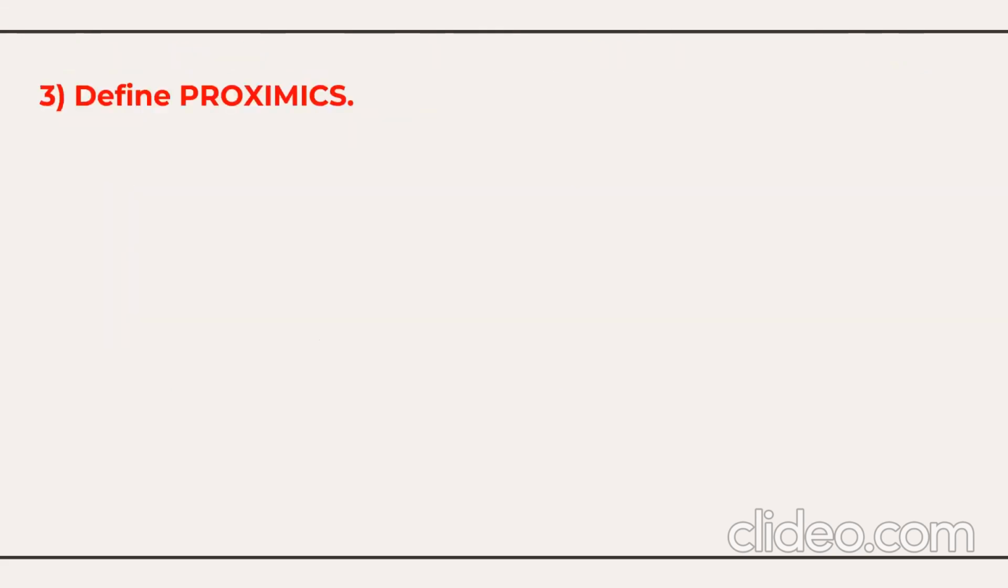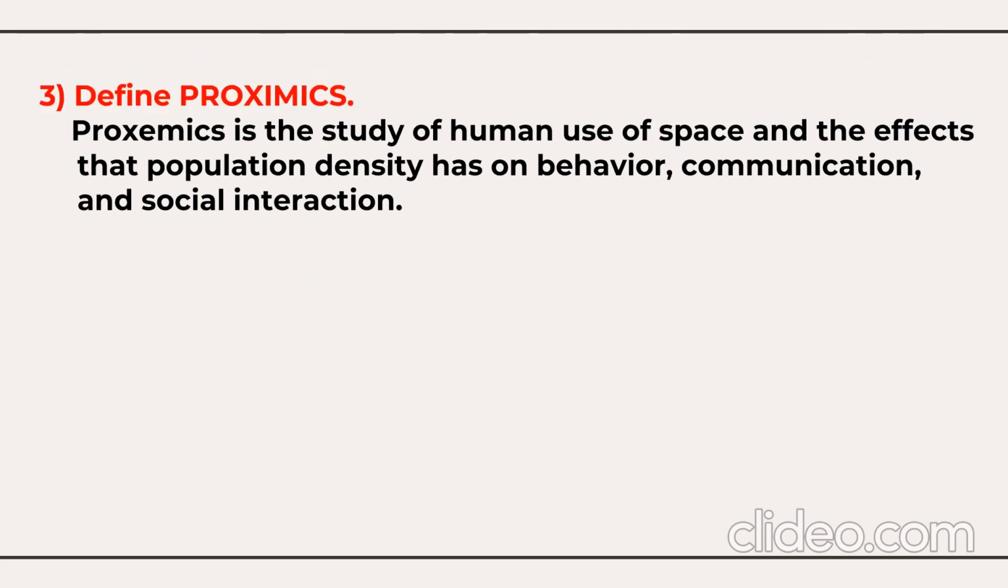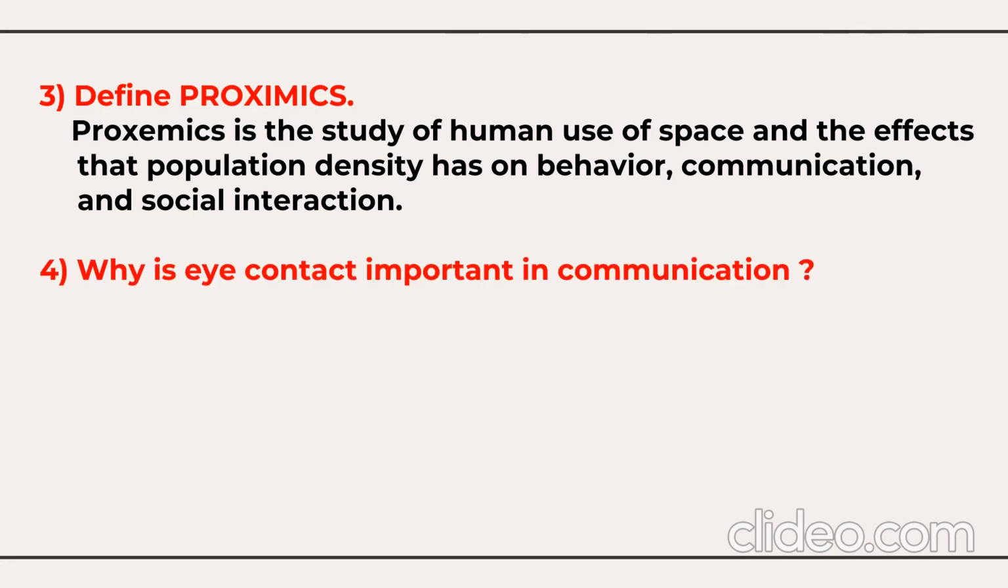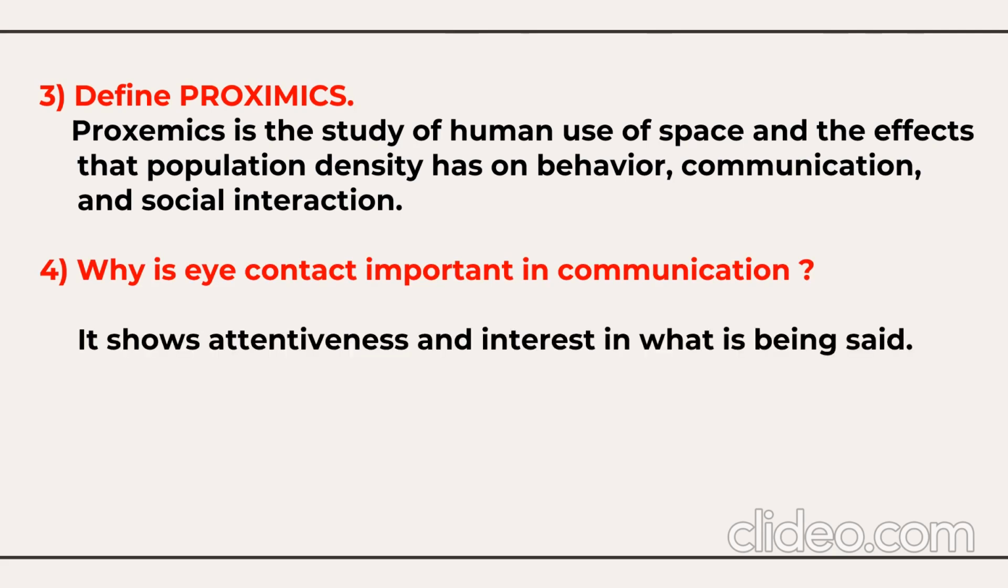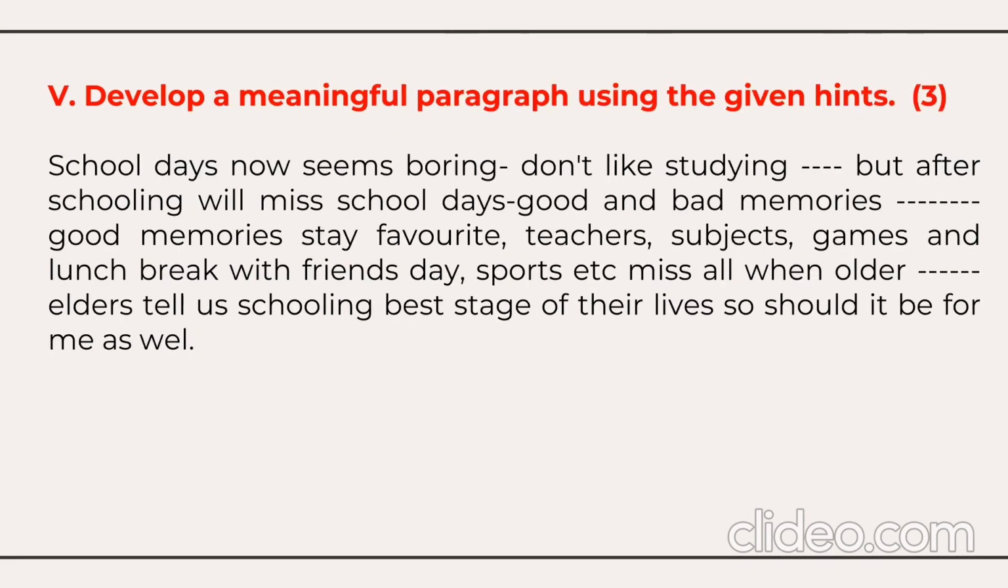Then we have the question, define proxemics. Proxemics is the study of human use of space and the effects that population density has on behavior, communication, and social interaction. In a simple way, it's a study of space, how much space you should have if you have a personal discussion, social discussion, or intimate discussion. Why is eye contact important in communication? It shows the attentiveness and interest in what is being said. So these are the questions you need to answer, 3 questions out of 4.